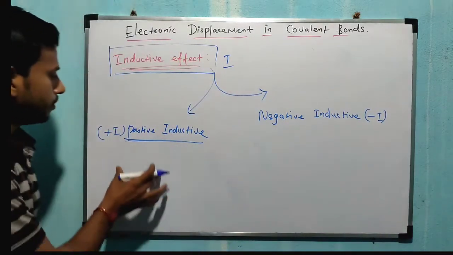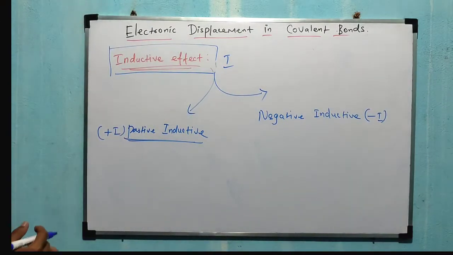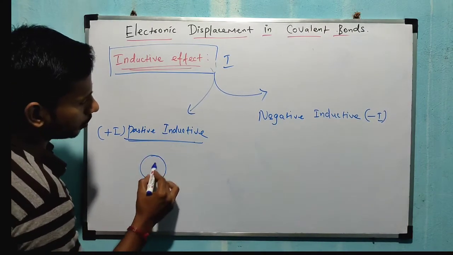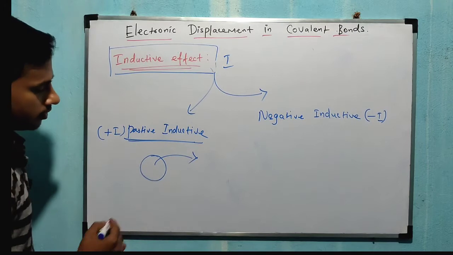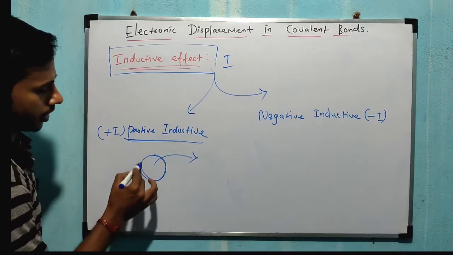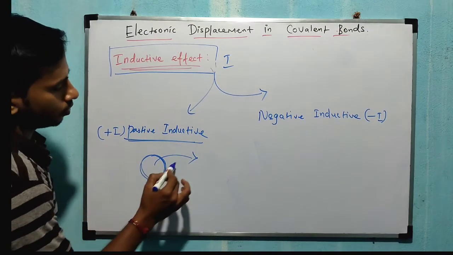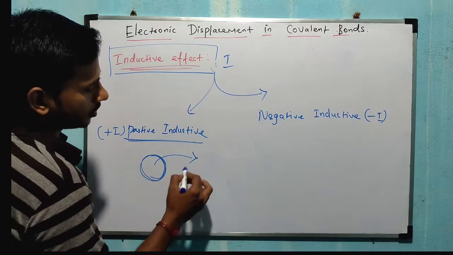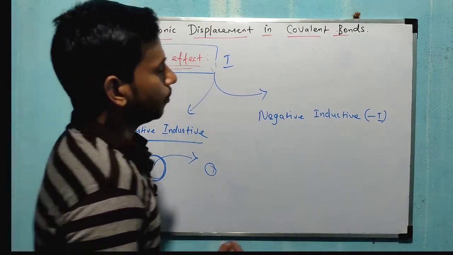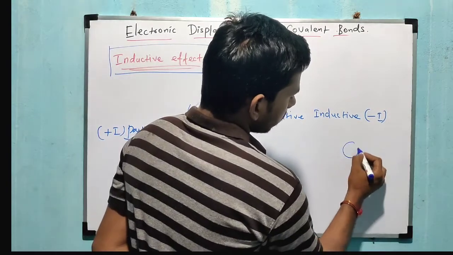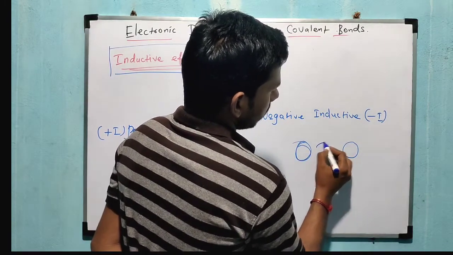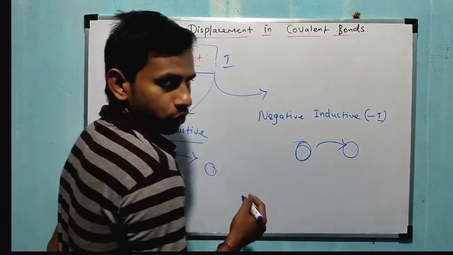What is meant by positive inductive effect? Positive inductive effect means some groups donate electrons to other groups; those electron-donating groups are called plus I groups. A minus I group means electron withdrawing, where the electron is taken from another group.